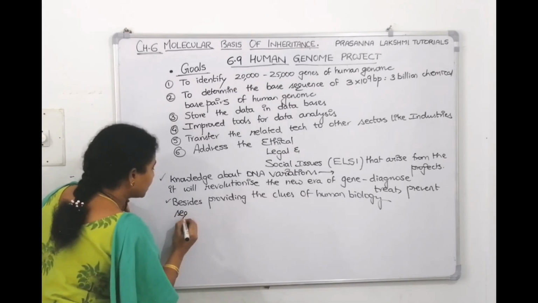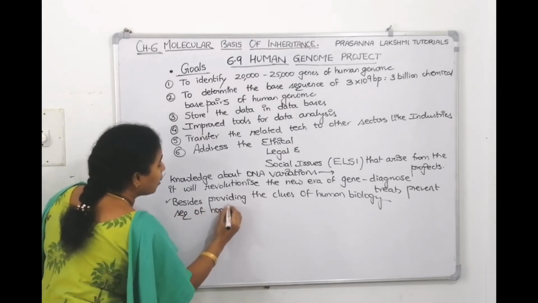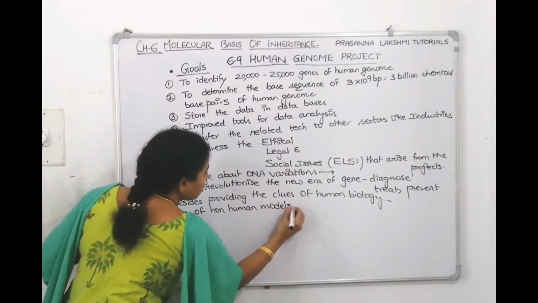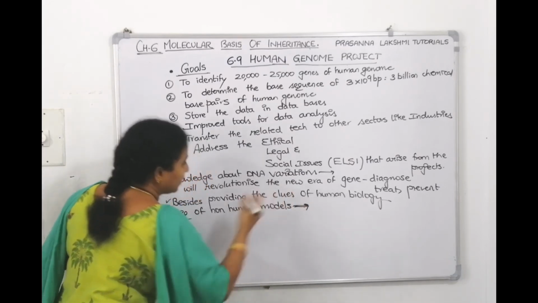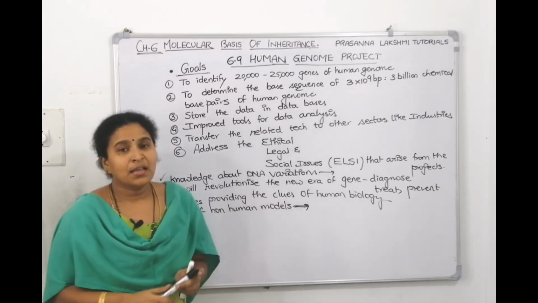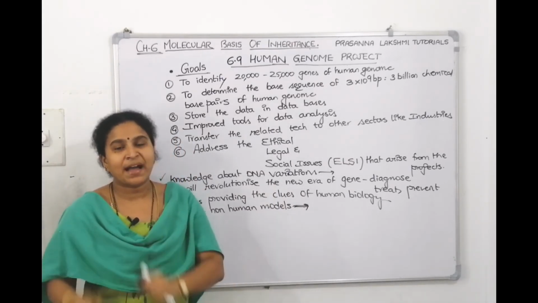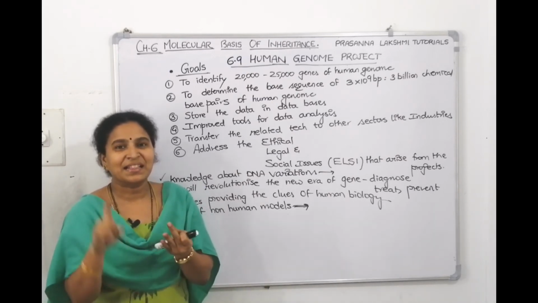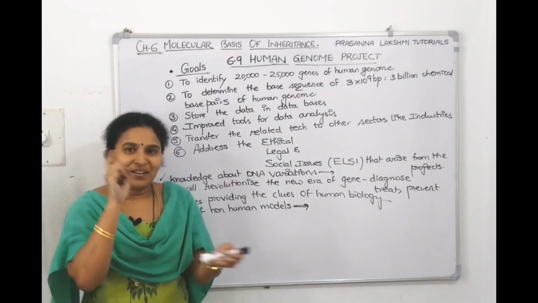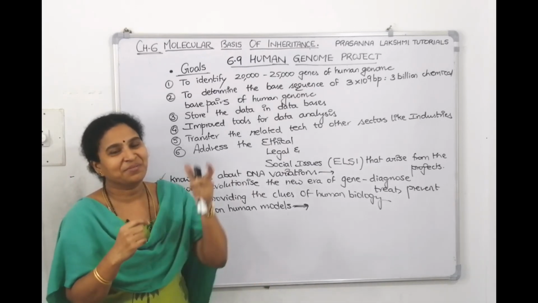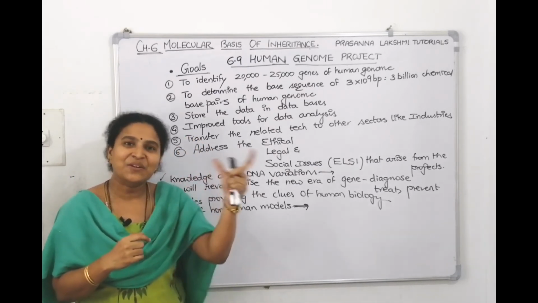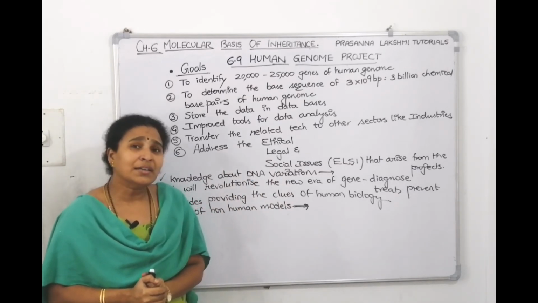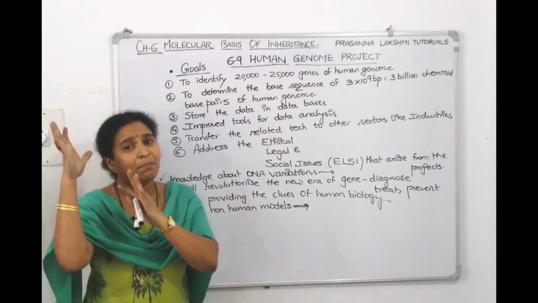So, sequencing of non-human models. Now, what are the non-human model sequencings they have done? If you want to get into medical, straight ahead you cannot just take your bag and sit in a medical college. You need to finish your pre-primary, then primary, then school education, then 12th, then score a rank in NEET, then you can get into medical college. Like that, there's a way. In the same manner here also, you cannot directly do the sequencing of a high-level man, right?